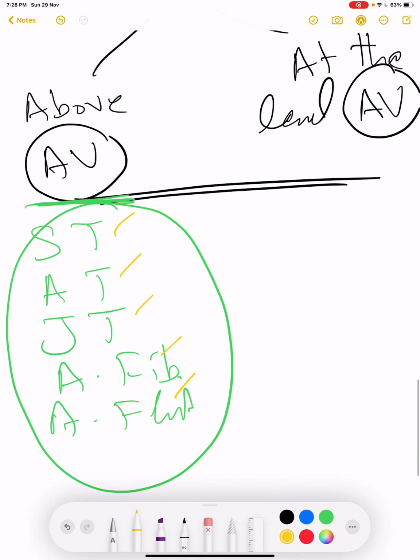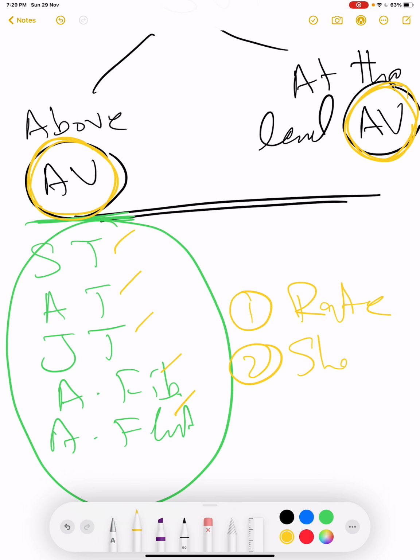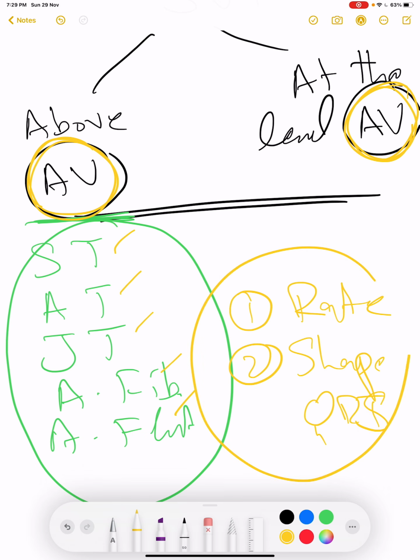Now you might be thinking why I have divided them on the basis of AV node, why I put the cutoff at the AV node in these tachycardias. I will give you the reason. Because the AV node is very important in determining two things. One, the rate of these tachycardias, and second, the shape of the QRS complex. Due to these two reasons, I have divided them into two categories on the basis of AV node.